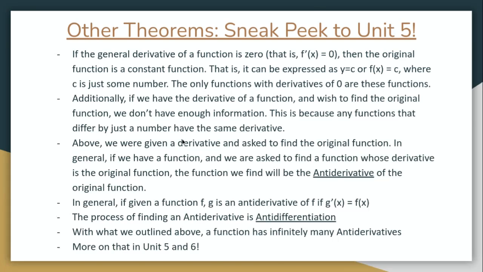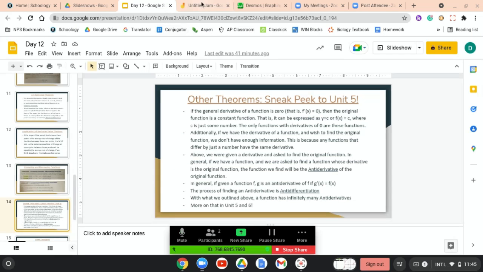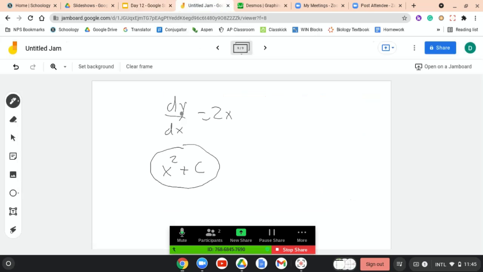However, if we were given an initial condition, for example, let's say we were trying to find some function with this derivative, and the function was equal to 4 at x equals 2. When we're given this condition, we can then pinpoint the exact function. Because only one of these functions will have this property, and that's x squared.